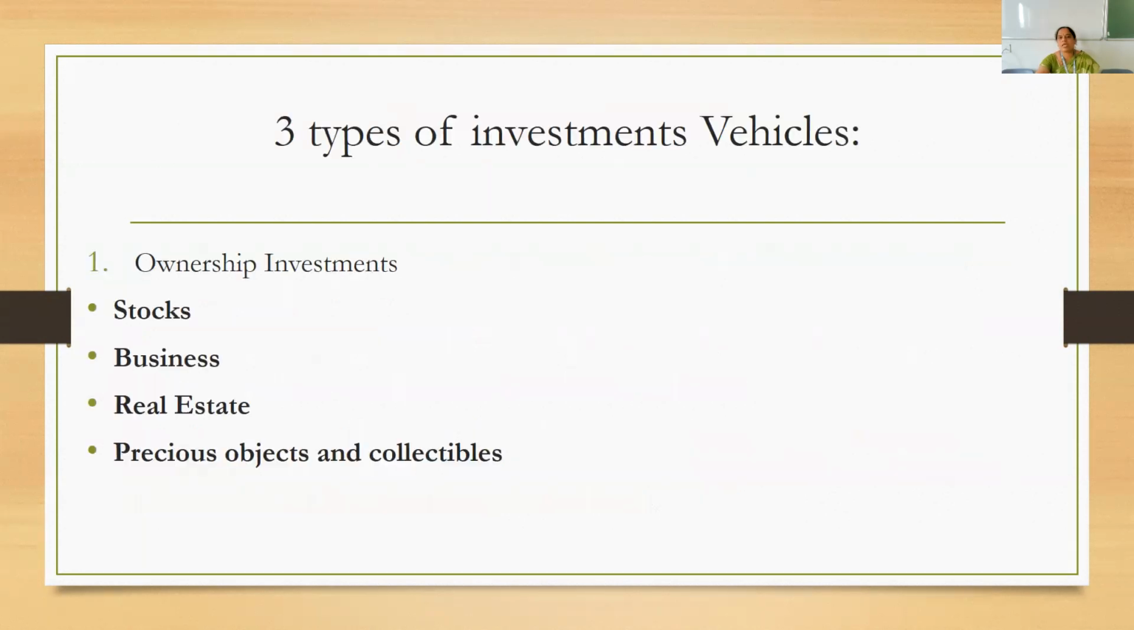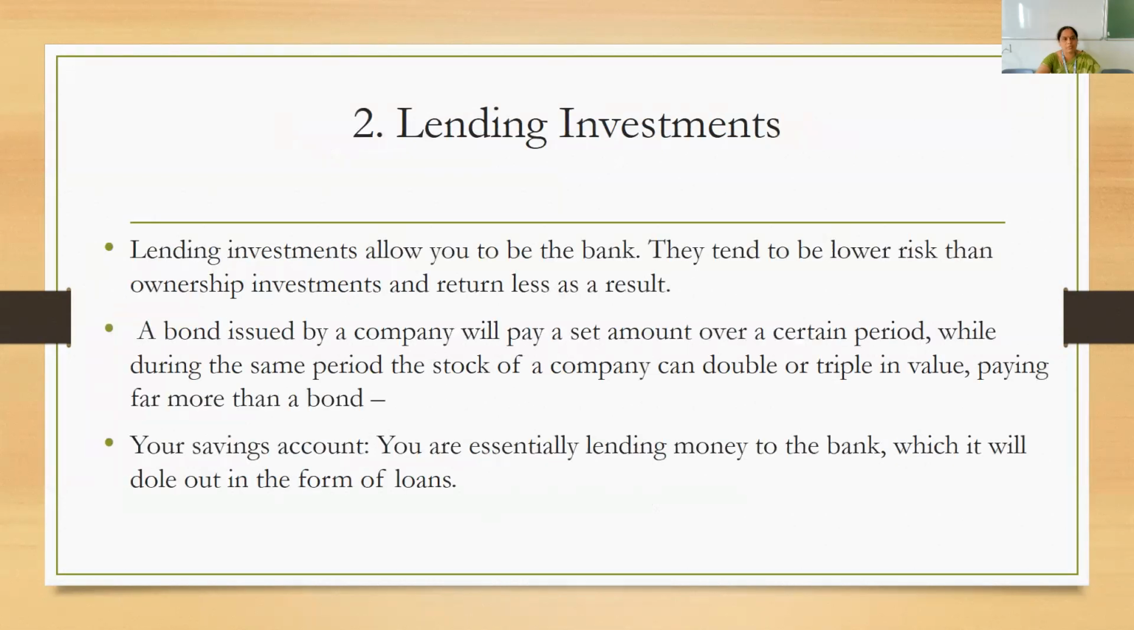There are three different types of investment vehicles. The first classification is ownership investment. As the name suggests, when you are purchasing these investment avenues, you take the ownership. For example, stocks, your equity shares. It could be your business. It could be your real estate. It could be precious objects and collectibles. It could be jewelry, ornaments, monuments. All these come under your ownership investments.